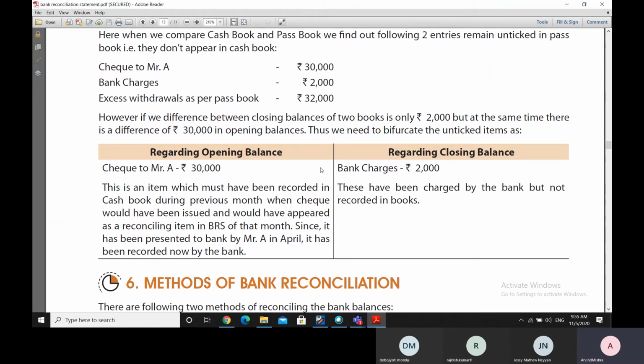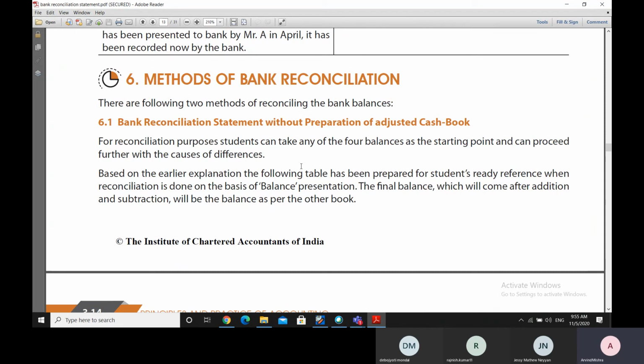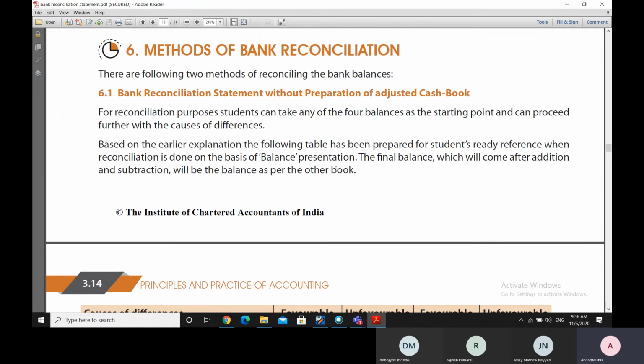So this is the way we have finally arrived at the reason or the causes of the difference between the two. Now, when we look at the methods of bank reconciliation, there are broadly two methods that are used. Number one method is called the bank reconciliation statement without preparing the adjusted cash book. And the other method is the bank reconciliation statement with preparing of the adjusted cash book. So let us look at the two methods of bank reconciliation.